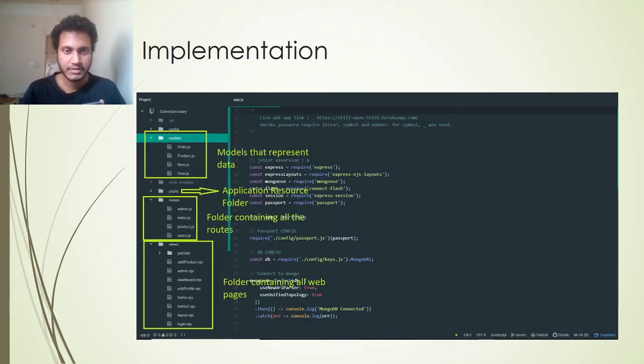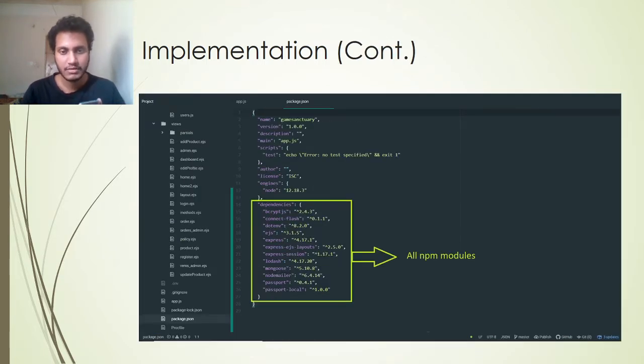We can see the structure of my project here. All the models, route files, and web pages are in separate folders. Web pages are in the views folder, routes are in the routes folder, and all the data objects are in the models folder, and all of these three components are separate. Node.js follows the MVC design pattern, and the route files control how data is created, how data is sent to the web pages, and how HTTP requests are handled.